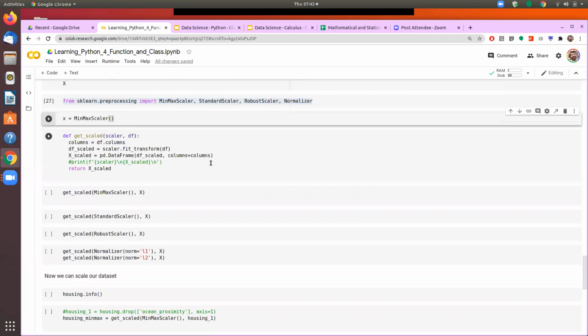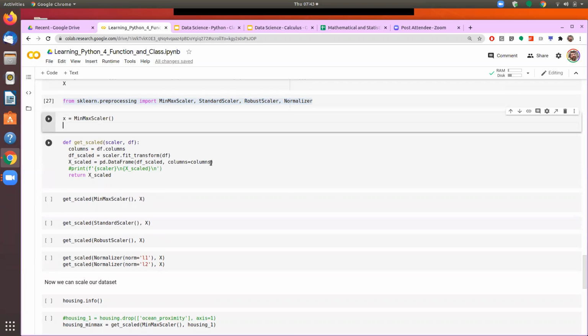MinMaxScaler, and then we'll say x dot fit_transform, and then we are giving it the file name.